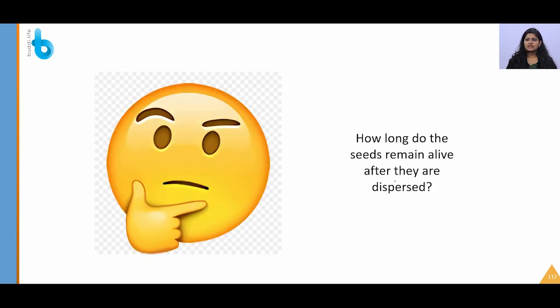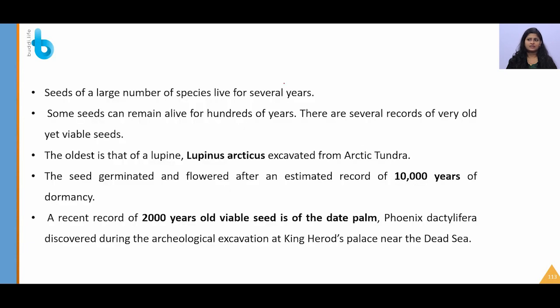So how long do the seeds remain alive after they are dispersed? Same as pollen grains, they are also highly variable. Even for a large number of years, sometimes several thousand years, they will be alive. The oldest seed, of lupine, Lupinus arcticus, is around 10,000 years old. It had a dormancy period of 10,000 years, and recently a 2,000-year-old seed of date palm was also discovered near King Herod's palace near the Dead Sea. Just remember these terms, that is enough. It can vary, but the highest dormancy period seed was found to be Lupinus arcticus.